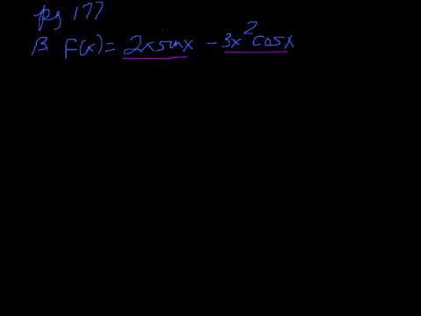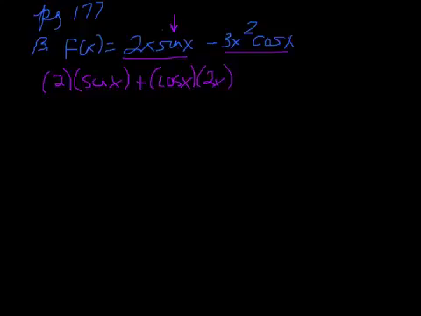Derivative of the first is 2 times the second plus derivative of the second. So the second expression is sine. The derivative of sine is cosine times the first. All right, so that right there is the derivative of 2x sine x. Now I have to do the same thing.